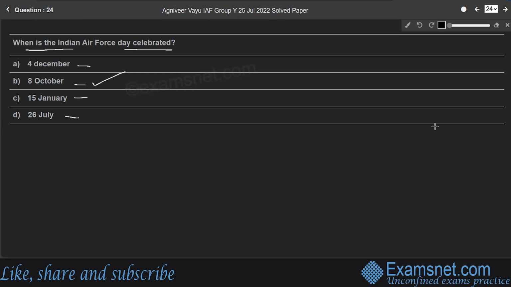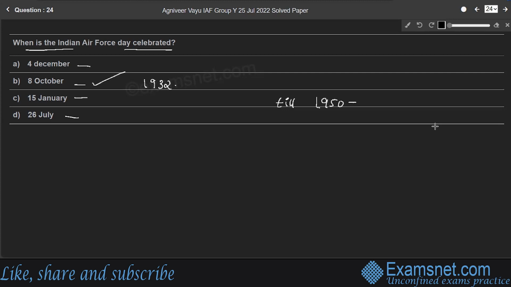The Indian Air Force was officially established on 8th October 1932, as an auxiliary air force of the British Empire. After India gained independence from the United Kingdom in 1947, the name Royal Indian Air Force was kept till 1950.